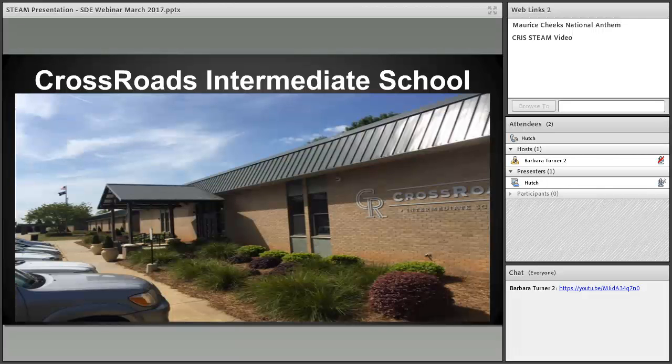Then we also have a related arts department, and our students go out to related arts. Our four core content areas meet every single day, so we have five 70-minute blocks per day, and students attend all four core content classes. Our exploratory classes or related arts classes are on an A day, B day rotation, and they also meet for 70 minutes.